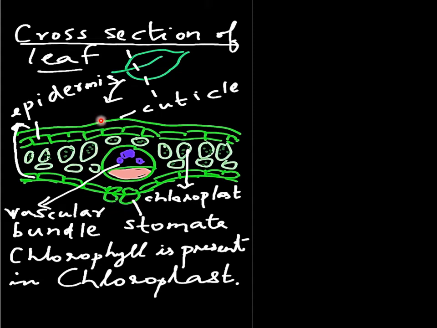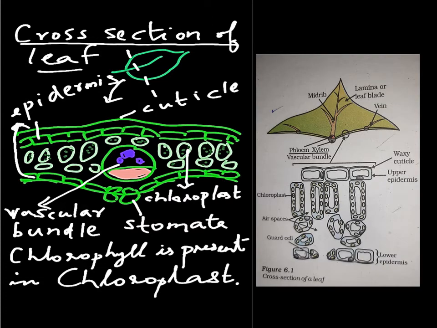In some leaves, stomata is found in both upper as well as lower epidermis. The chlorophyll is present in chloroplast. It is these chlorophyll molecules present in the chloroplast that help in photosynthesis. So this is the textbook figure of the same. We can see the leaf here, then we can see the cross section of the leaf here.